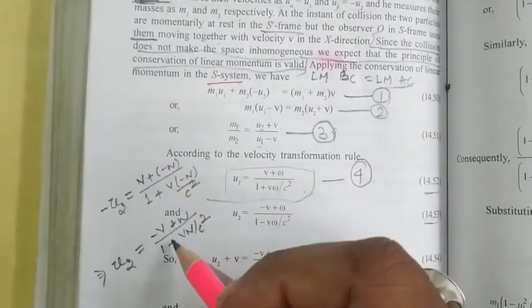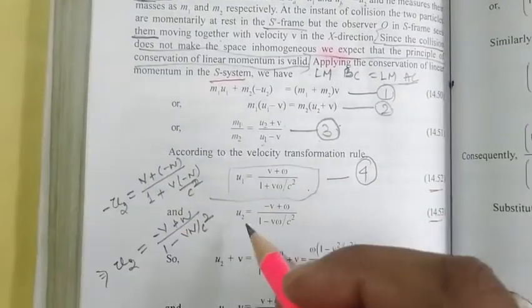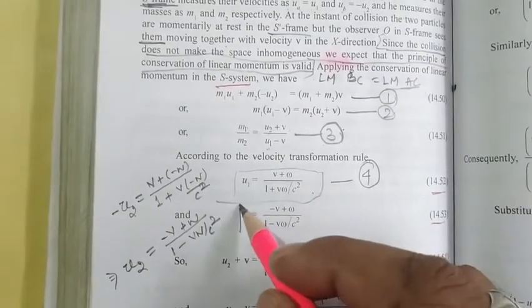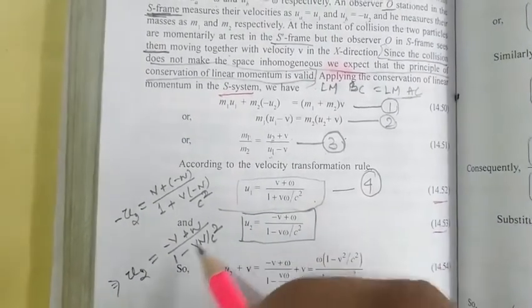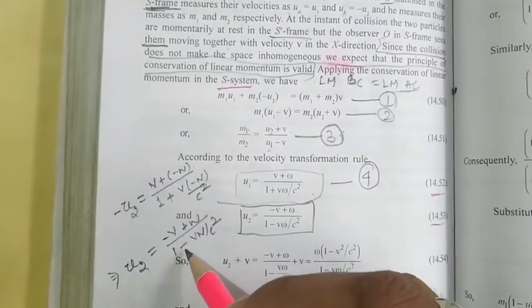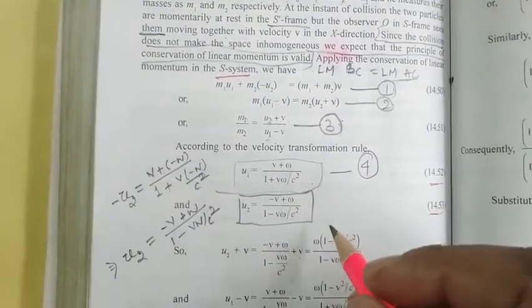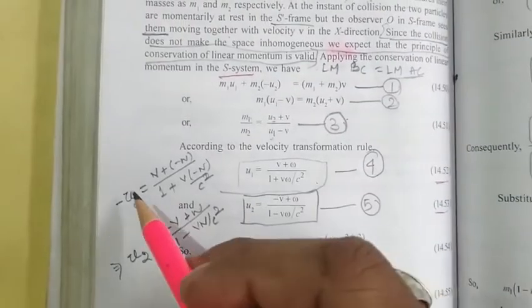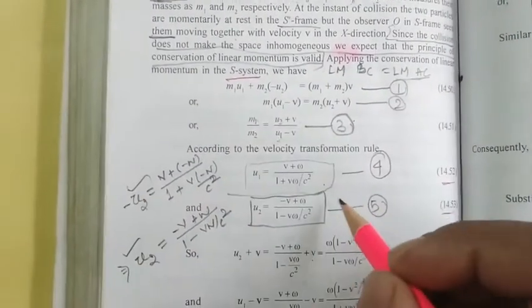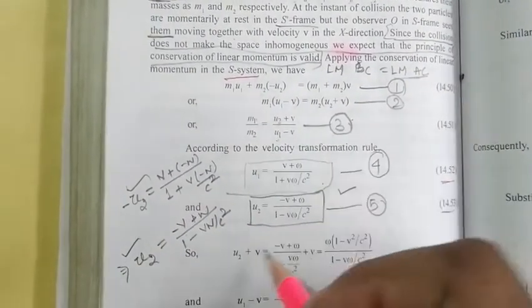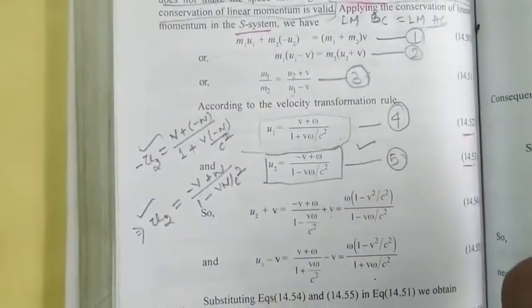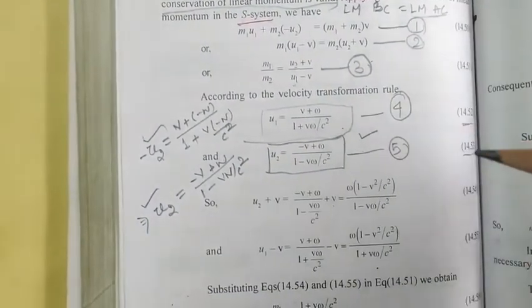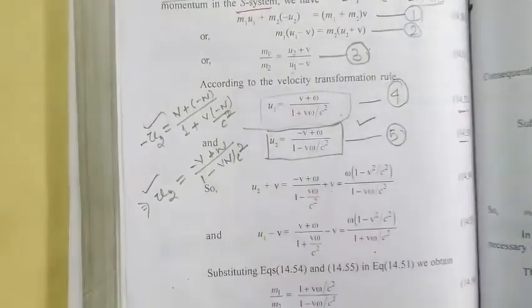So these two steps have been omitted. Directly it has written that u2 equal to this much, minus v plus omega by 1 minus v omega by c square. This is your equation number 5. I suggest you write these two steps before equation number 5. It will be better for you for further understanding, whenever you study your notes, you can understand easily.